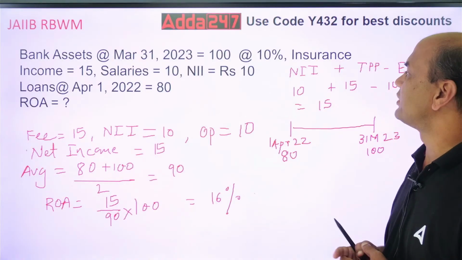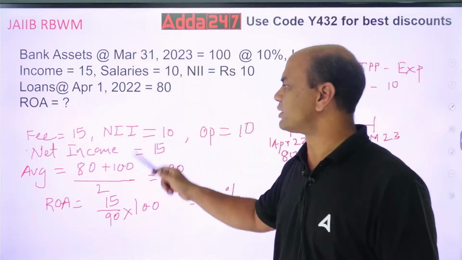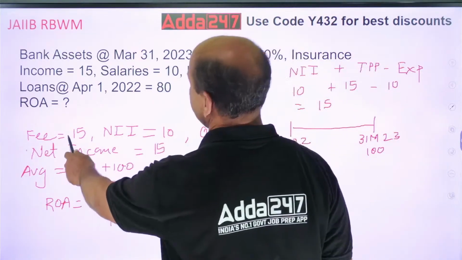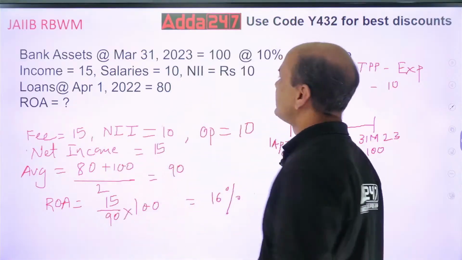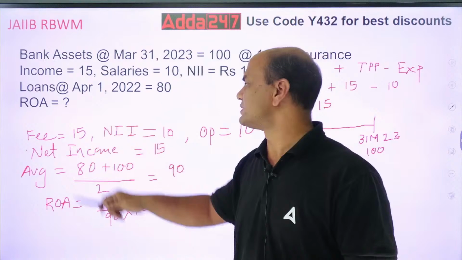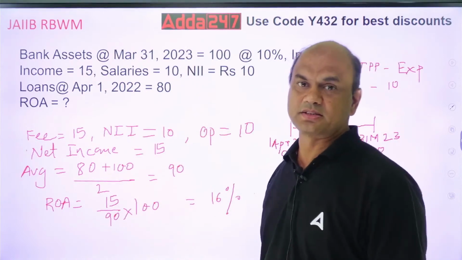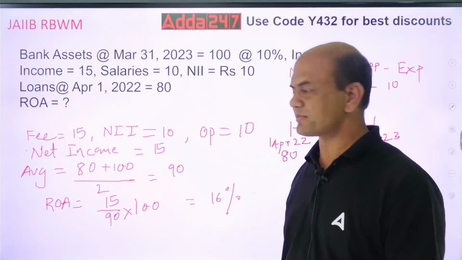Is there NII given? Yes, 10 rupees. Say this: NII is given as 10 rupees. Fee income is given as 15 rupees. Where is fee income? See this, insurance. Fee income is 15 rupees. Then the operating expenses were given as 10 rupees. Salaries. So these are expenses.